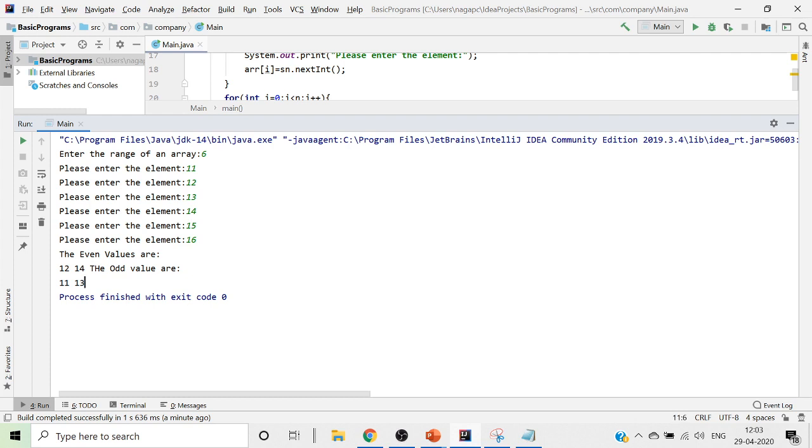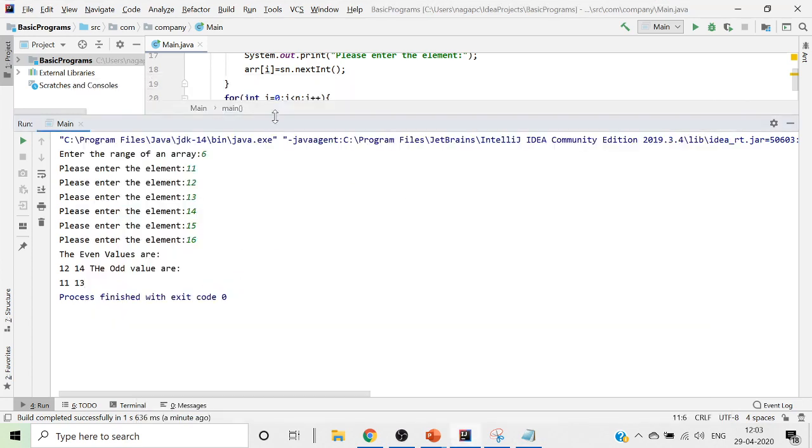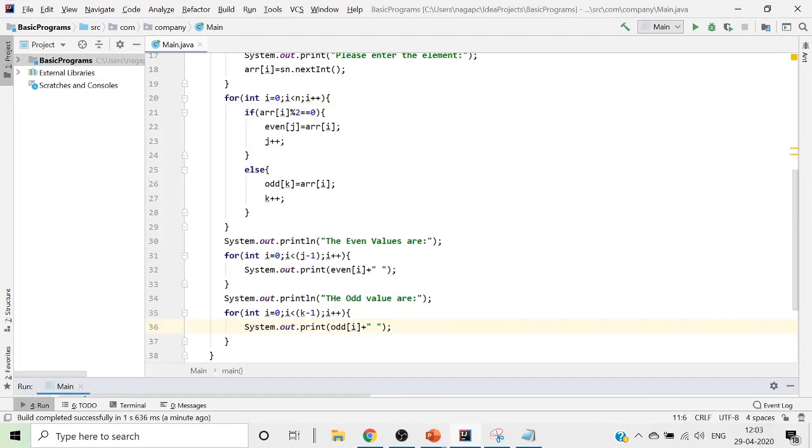I repeat, we are not getting the last values of the odd array and the even array, because in the for loop I have written less than k minus 1 and less than j minus 1. If you write j minus 1, then you should put less than or equal to.